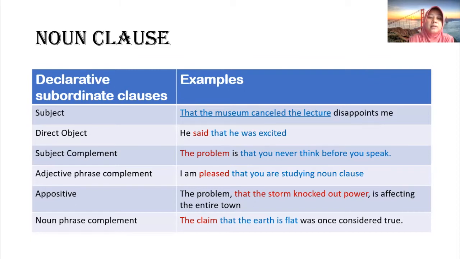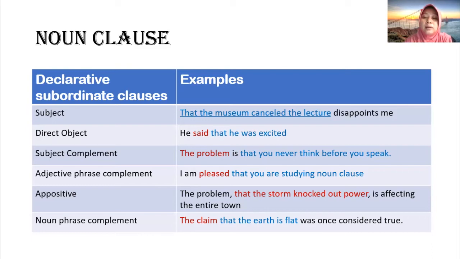So another example is subject complement. For example, the problem is that you never think before you speak. The noun clause that you never think before you speak is the subject complement of the sentence.